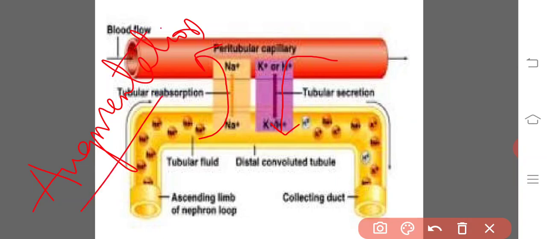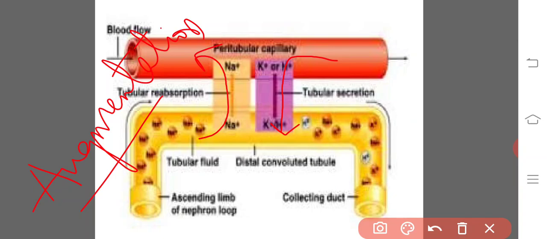Secretion of H plus ions and potassium ions from the blood capillary into the lumen of the nephron. Not only that, we will also see the ammonia, hippuric acid and other things being secreted into the lumen of the tubule. So this is the third step.